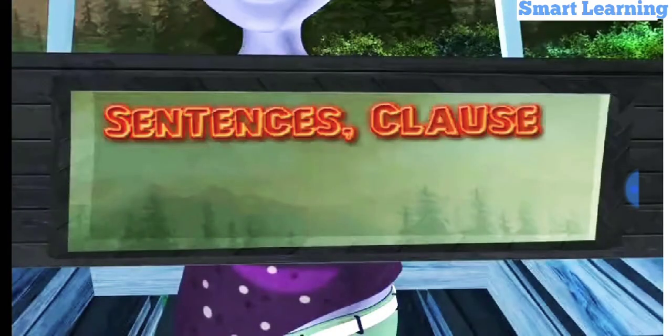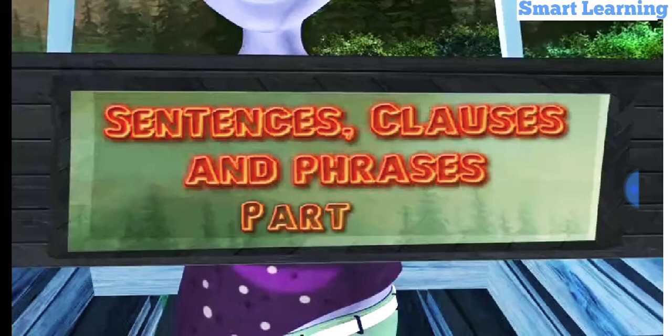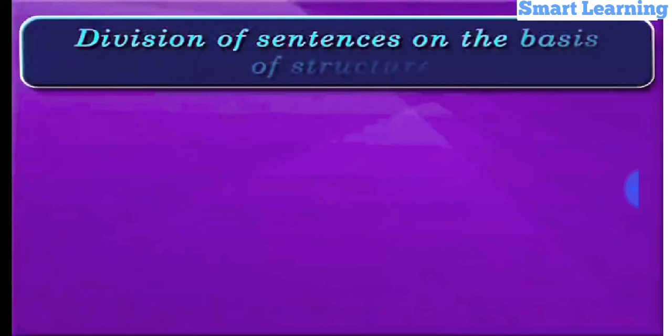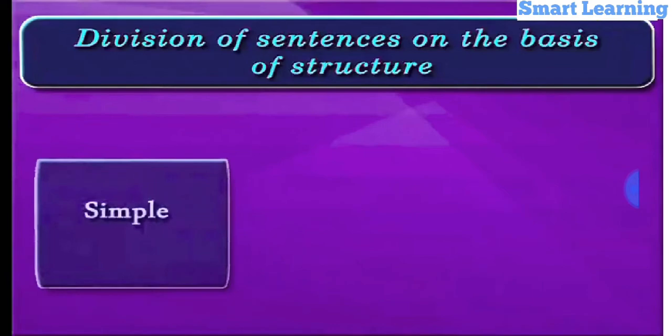Sentences, clauses, and phrases, Part 3. In this module, we will learn about division of sentences on the basis of structure. On the basis of structure, sentences are classified as simple sentences.